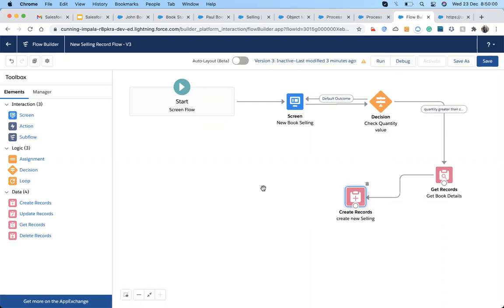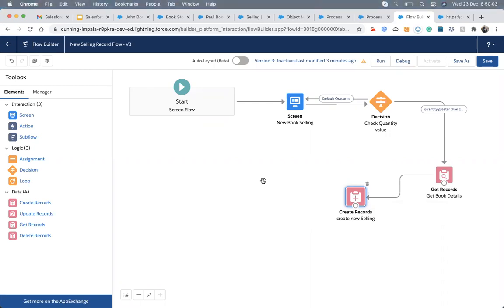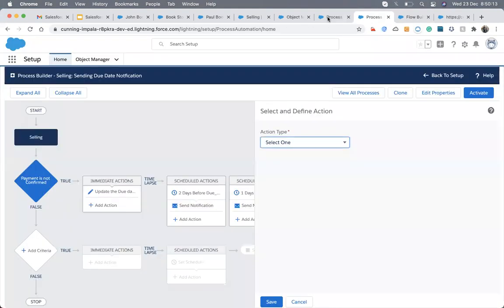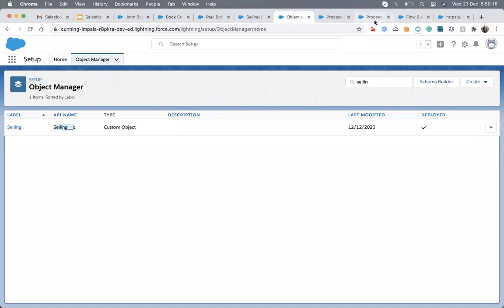We just gather all these things together. We also talk about what an auto launch flow is and what the different conditions are.